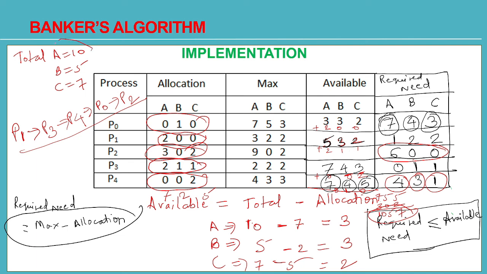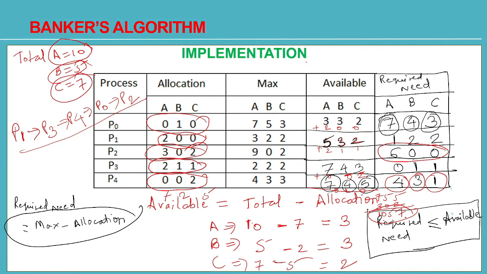Total was how many? A instances were 10, B instances were 5 and C instances were 7. So I am getting the same now, 10 instances of A, 5 instances of B and 7 instances of C, because all the processes have finished their task and they have released their resources. So total available resources are coming now 10, 5, 7 as given originally.